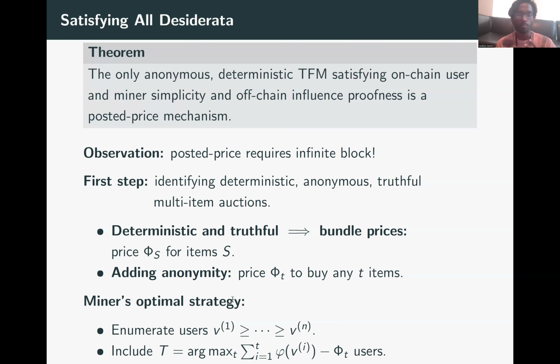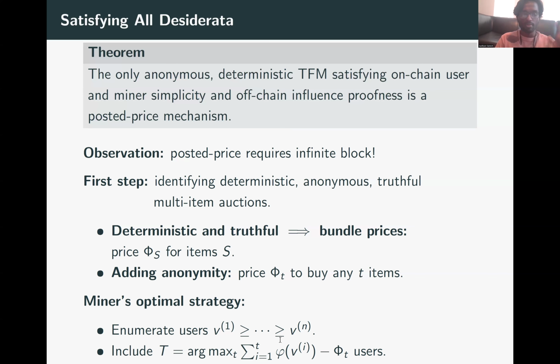If I want to include the top 2 users, what is my virtual surplus minus production cost? Top 3 users, top 4 users, and so on. For whatever t maximizes its virtual welfare, the miner picks that t and builds a block with the top t users in terms of virtual values. So this characterizes all anonymous deterministic truthful TFMs.